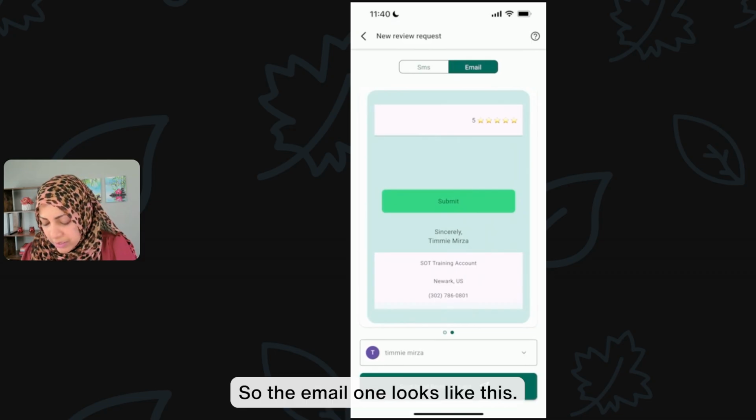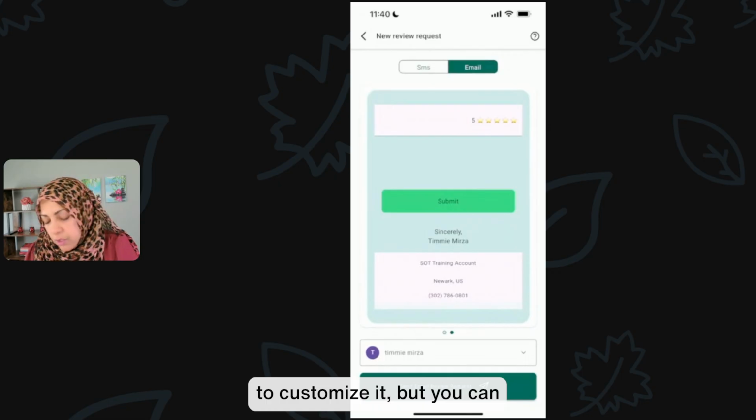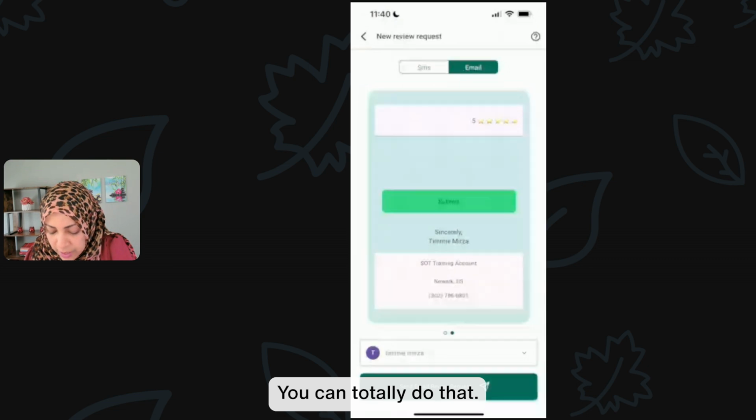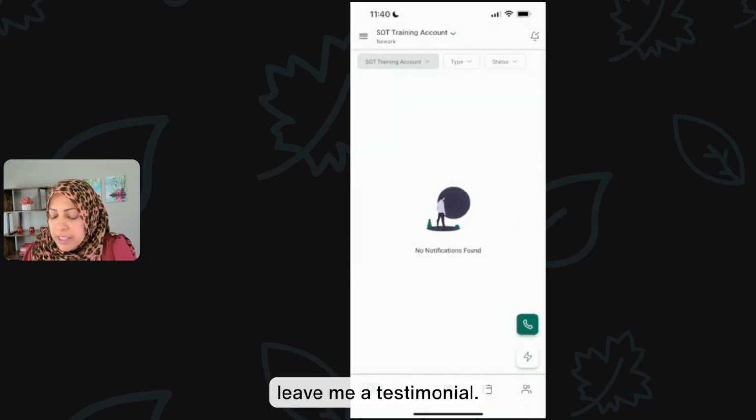So the email one looks like this. This is what the email looks like. I haven't done a whole bit to customize it, but you can customize it further if you want. There's a template included from the web version. You can totally do that. And I can just tap on send email review request. So just like that, I'm able to send a request for somebody to leave me a testimonial.